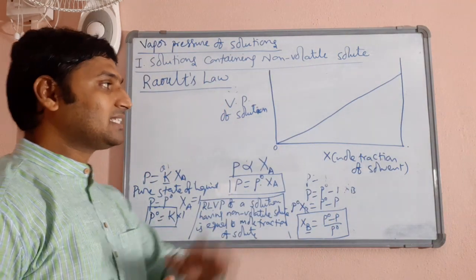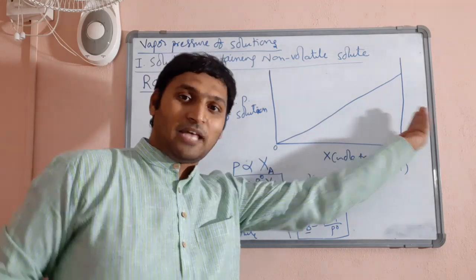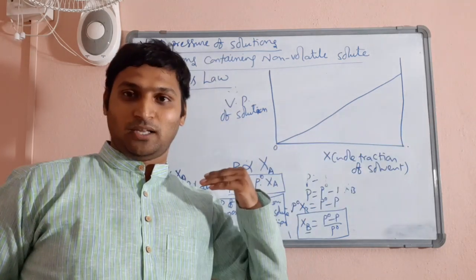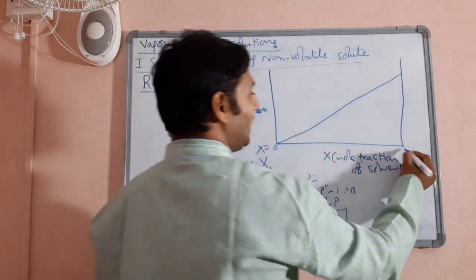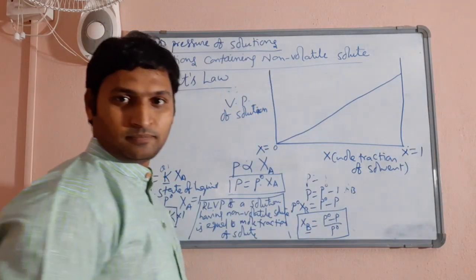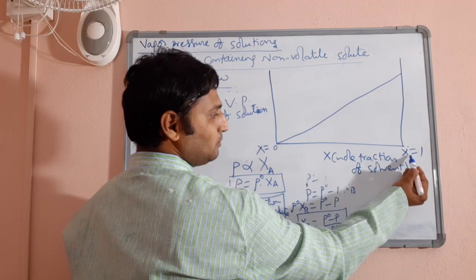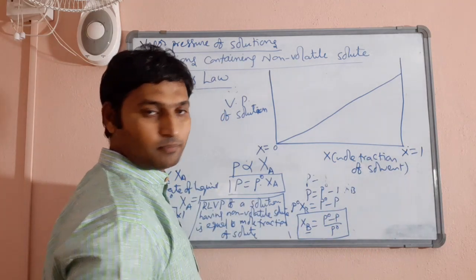Now this graph has to be understood from the other direction, reverse actually. Why? Here the mole fraction of solvent is 0, here the mole fraction of solvent is 1.